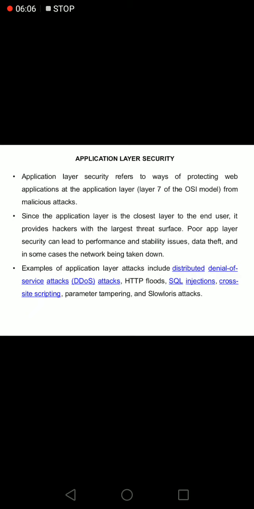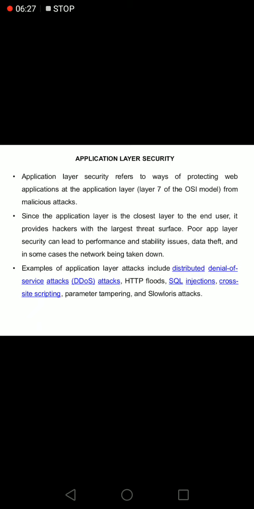Poor application layer security can lead to performance and stability issues. Examples of application layer attacks are distributed denial of service, HTTP floods, SQL injection, cross-site scripting, parameter tampering, then the Slowloris attack.